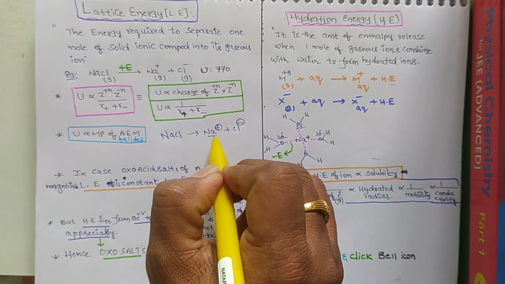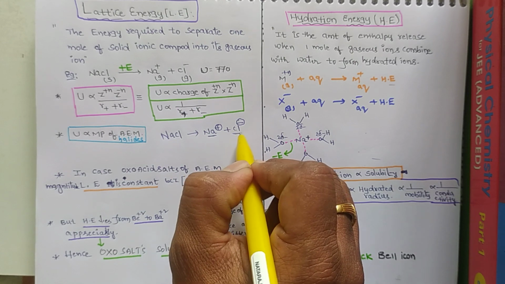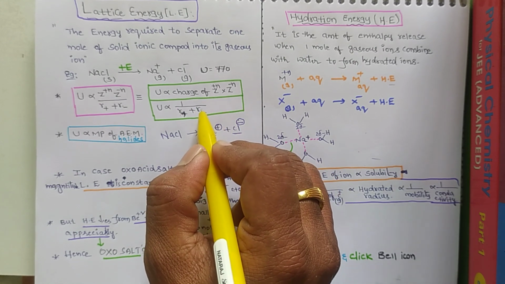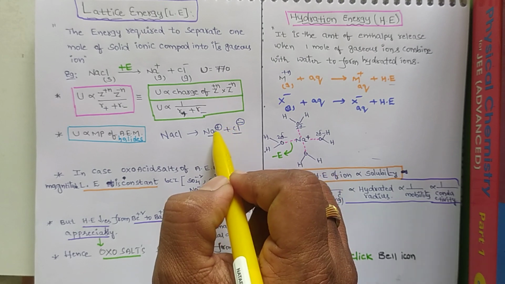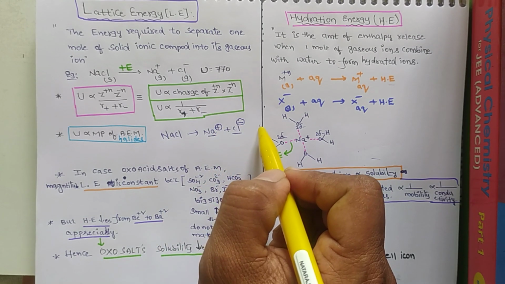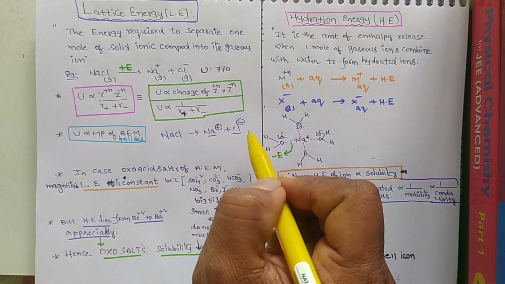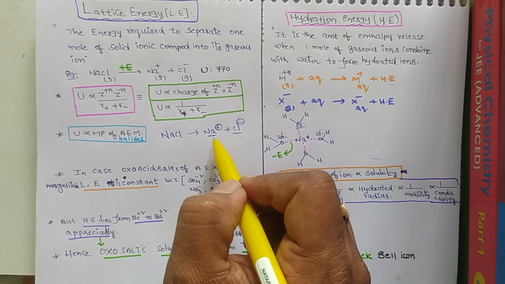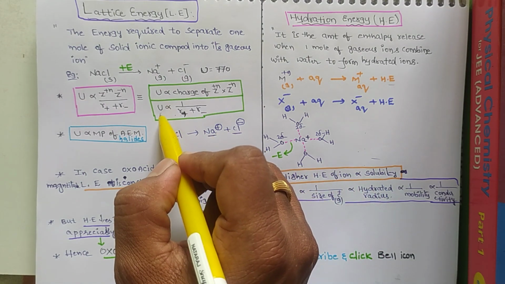Sodium ion has some radius, and chloride ion has some radius, which we substitute here. Lattice energy is directly proportional to the product of charge of cation and anion and inversely proportional to the sum of radius of cation and anion. More is the radius of cation and anion, less is the lattice energy.